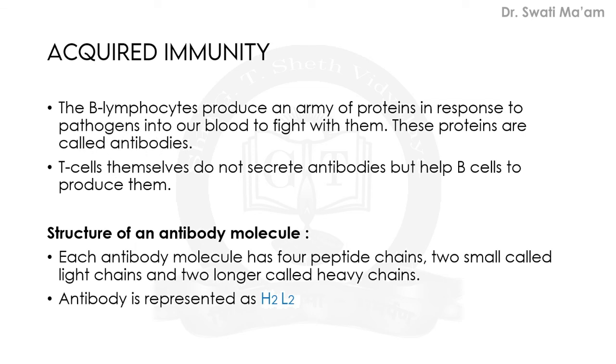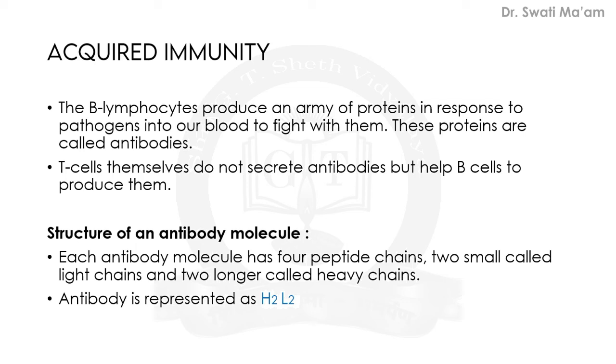What is the function of T lymphocytes? Another type of lymphocytes, T cells. Shortly, we are naming them T cells, but actually they are T lymphocytes. They themselves do not secrete any antibody, but they help the B cells to produce antibodies. So, a helping hand. We can remember the T lymphocyte's work as a helping hand. The main function is carried out by the B lymphocyte, and the T lymphocyte helps them in the production of antibodies.